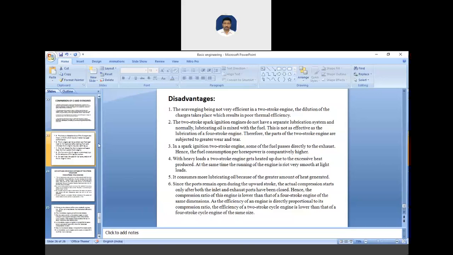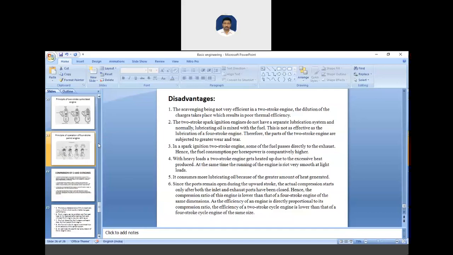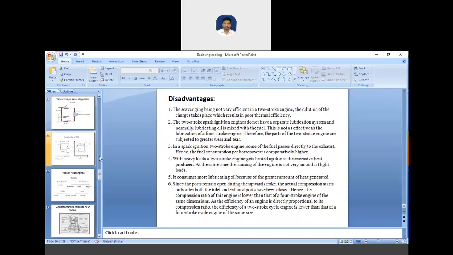In this, you just have to basically know about how the engine works, and some disadvantages and advantages of this. So here we have today completed the first chapter of our syllabus. Any doubt regarding this?